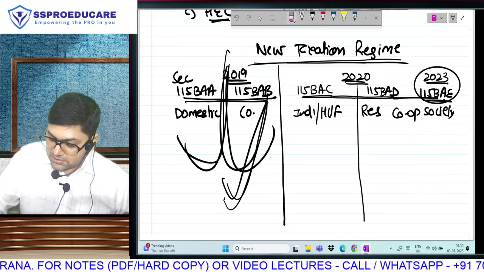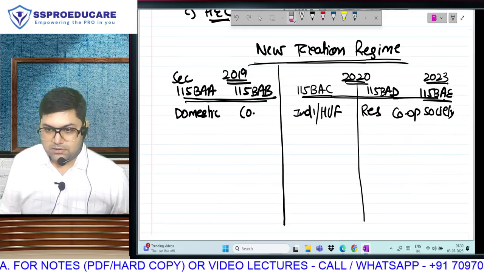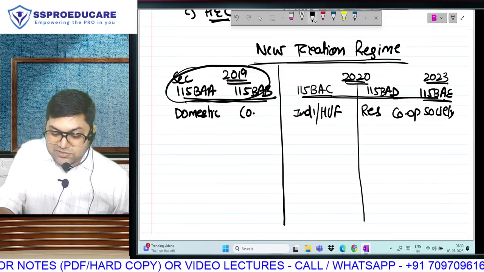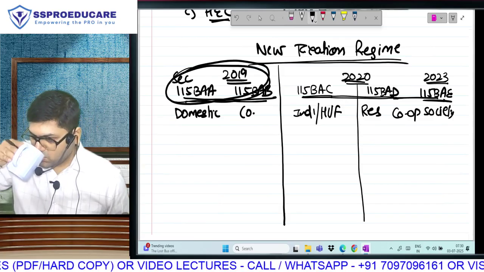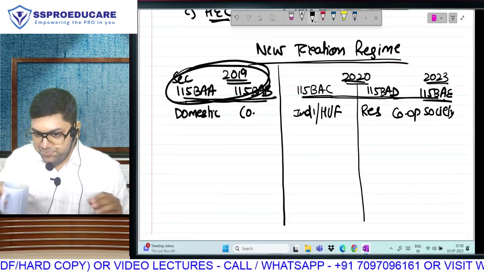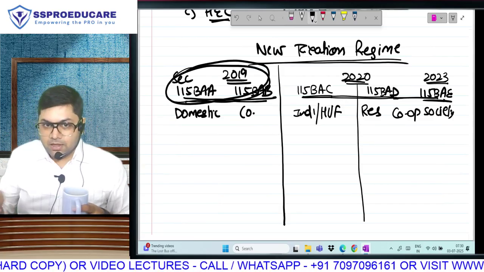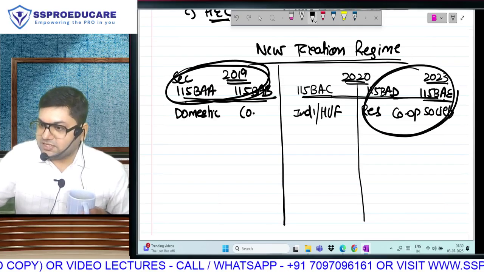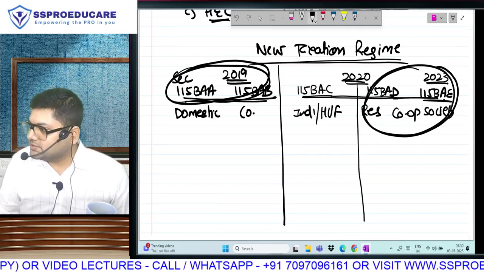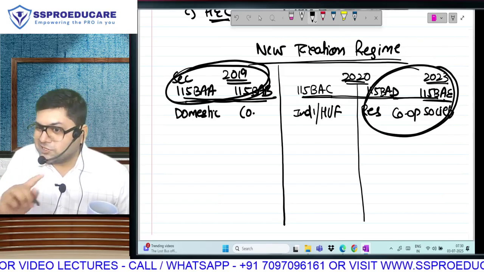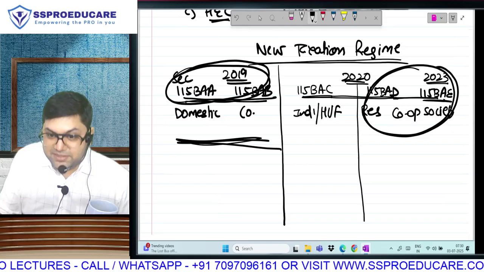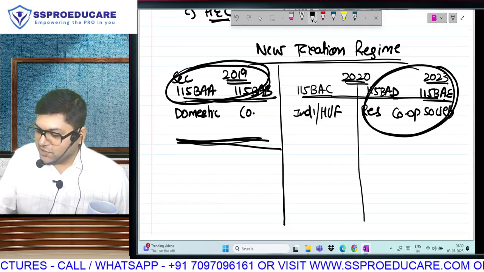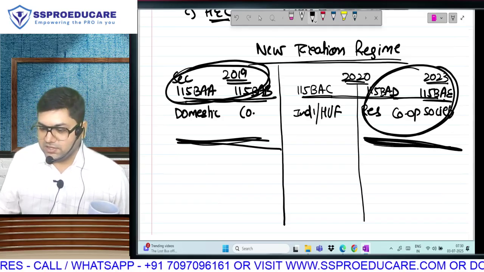It looks like these two sections are the same because the assessee here is the same. But that is not true. Listen to this carefully. The only thing same in these two is the assessee.